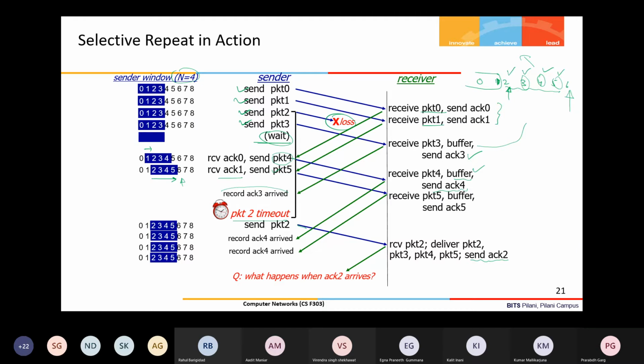Here this ACK2 will arrive at the sender. What will be the situation at the sender once it receives the acknowledgement for 2?